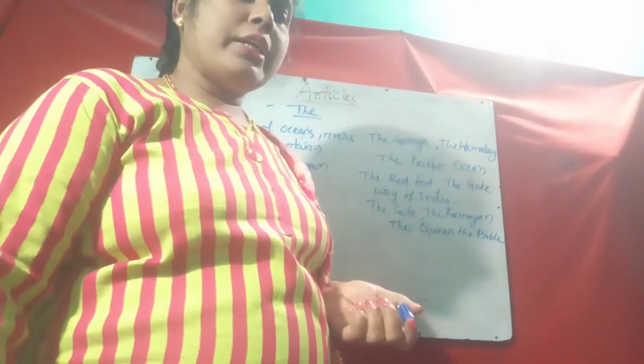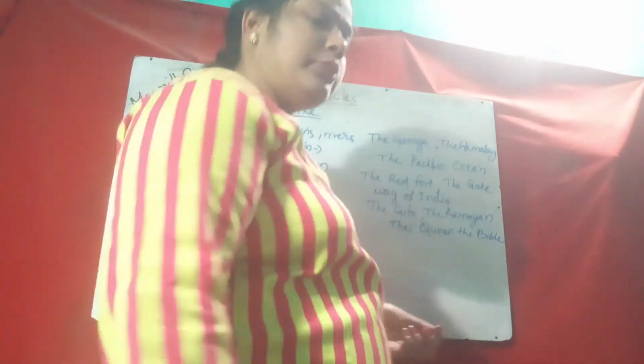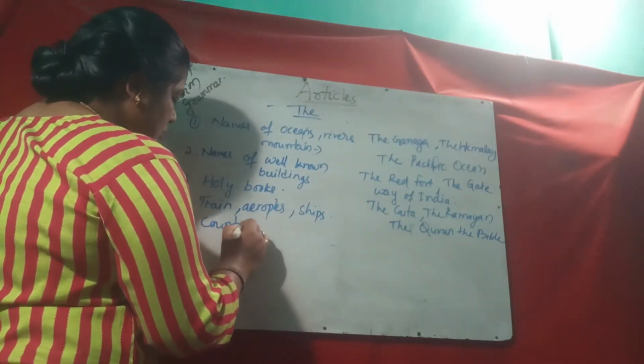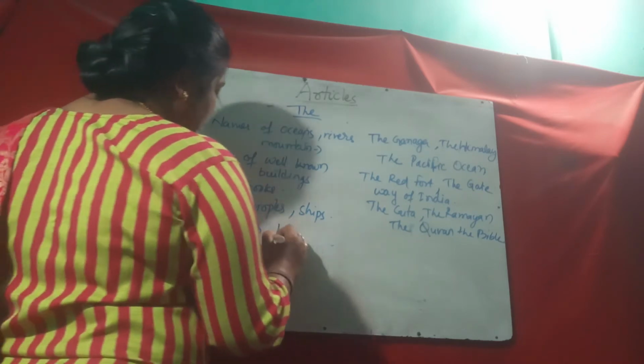The names of countries and political units. Then some countries also, and political units.